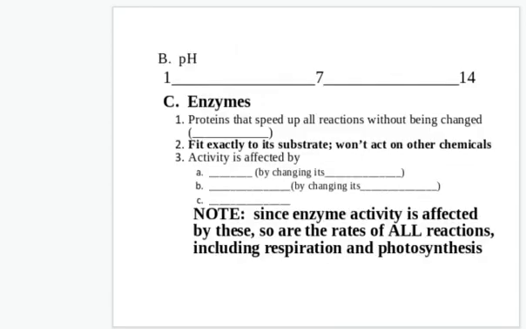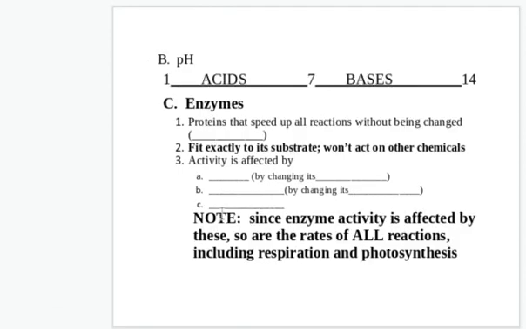All right, some more from the biochemistry chapter that's really important to know. pH. pH is really important because it affects the enzymes in your body. pH is a measure of how acidic or basic something is. The numbers below 7 are acids. The numbers above 7 are bases, and 7 is neutral. The quick and easy way to remember that is write 1 through 14. Write down next to you as you're taking the test. 1 to 7 comes first. 7 to 14 comes second. A comes before B. Acids are the low numbers. Bases are the high numbers.